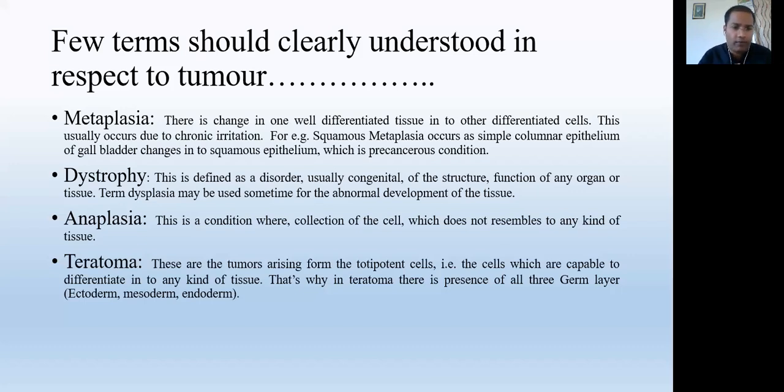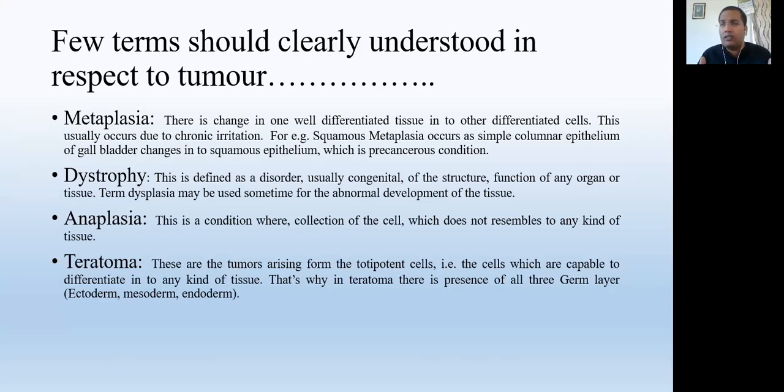Next is dystrophy. Dystrophy is usually a congenital disorder, when a complete set of tissue is non-functional, either structurally or functionally. Then it is called dystrophy. Just like muscular dystrophy. What does it mean by muscular dystrophy?